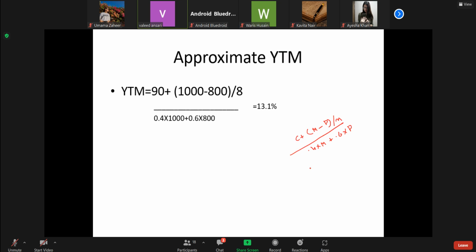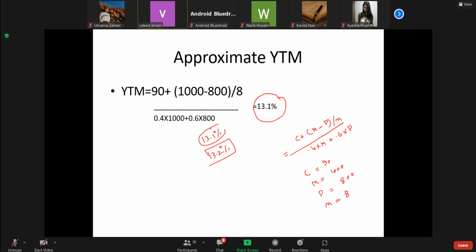So you have a coupon of 90 rupees every year, maturity value is 1000, present value of bond is 800, and the number of years n is 8. So we have put these values here. By this we are getting a number which is 13.1, which is very close to 13.2%.